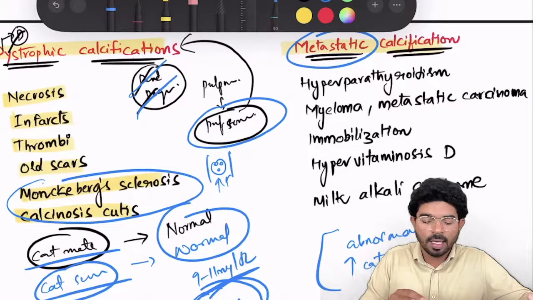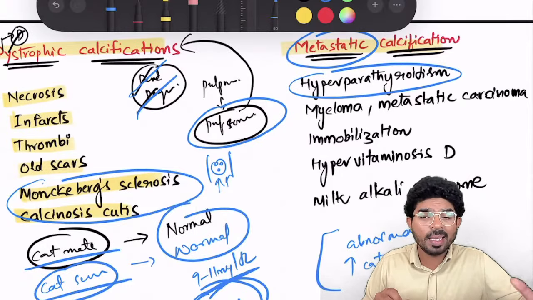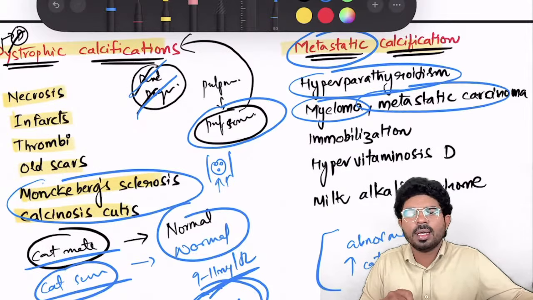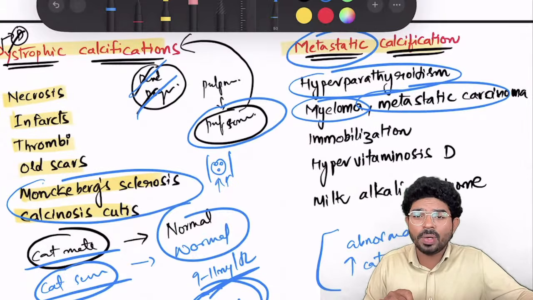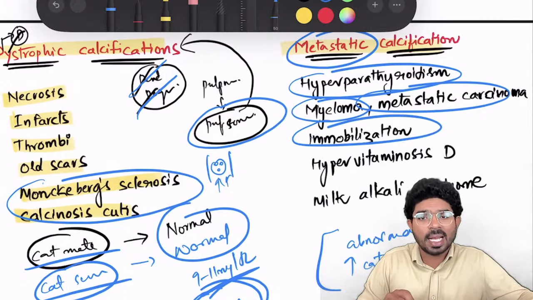Very frequently asked. One is hyperparathyroidism, a calcium abnormality. Second thing is bony lesions like myelomas and metastatic carcinomas. All these conditions can lead to abnormal calcium in the body that can cause metastatic calcifications. Immobilization also causes metastatic calcification.